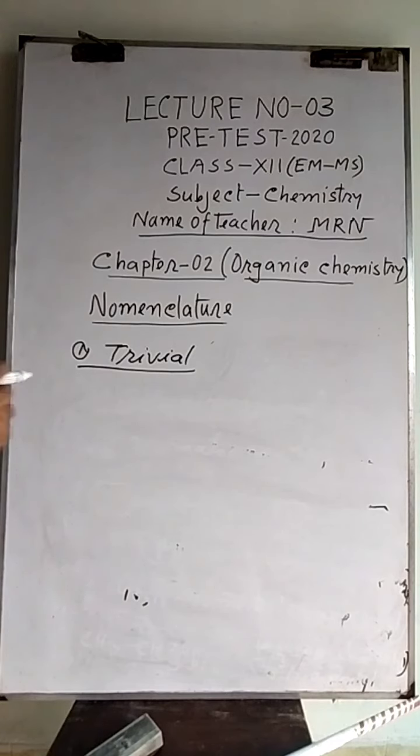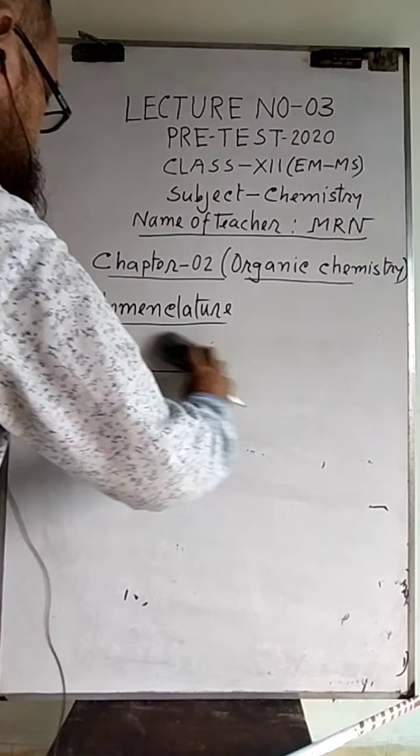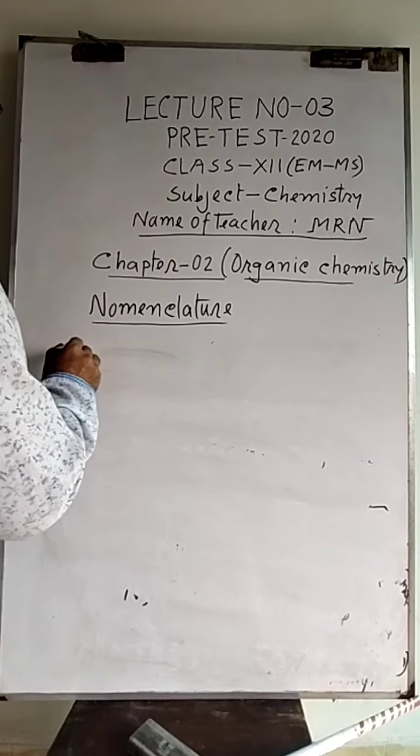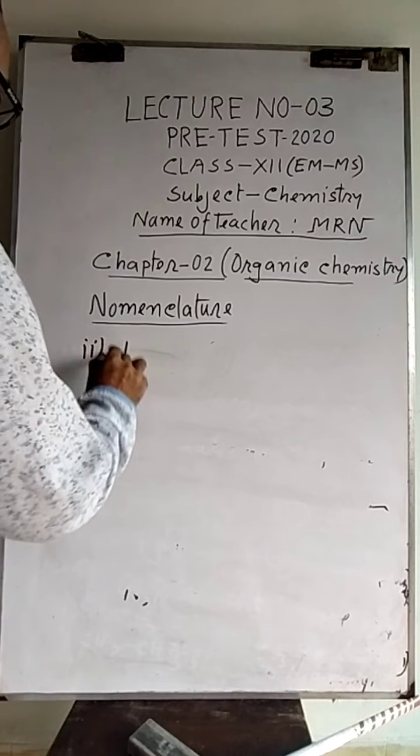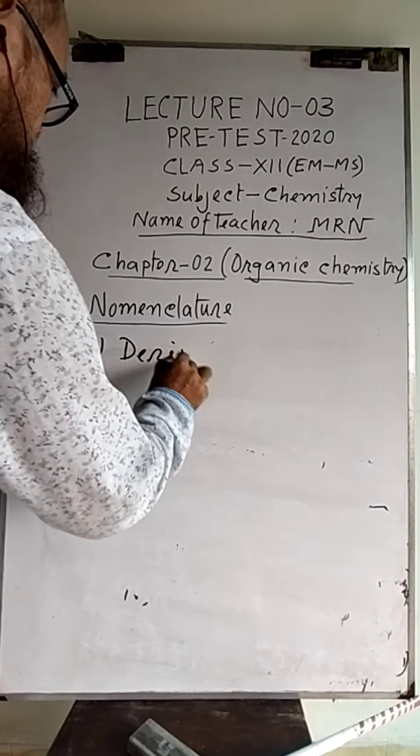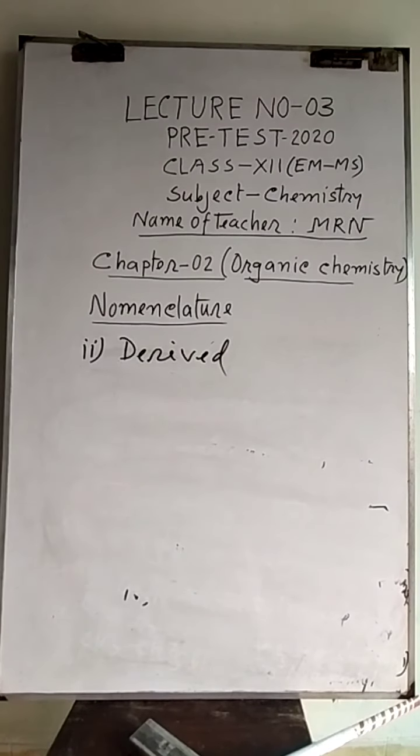number 2, the derived system. Just some of the compounds can be given a name by the derived system.